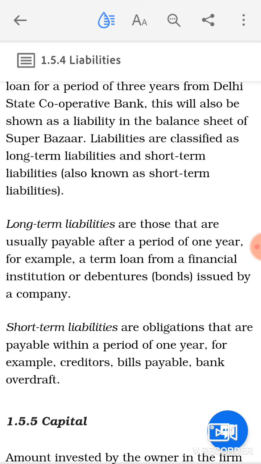The second is your short-term liabilities. Short-term liabilities are the obligations that are to be paid within a period of 1 year. For example, creditors, bills payable, bank overdraft. Short-term or current liabilities are those liabilities which the business has to pay within a period of 1 year, meaning it may be 9 months, 10 months, 11 months. So these will be known as your short-term liabilities. Some of the examples are creditors, bills payable, bank overdraft.